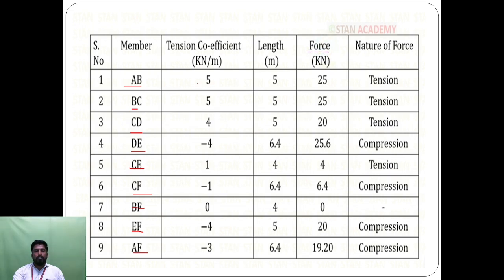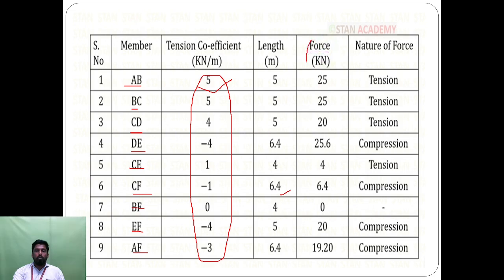Next we put the values of the tension coefficients. We have already found the AB coefficient, BC coefficient, CD coefficient, DE, CE, CF, BF, EF and AF. So all of these we have already found. Then the length of the members: AB, 5, 5, 5, here DE means 6.4 and CF means 6.4 and EF and AF are equal to 6.4.